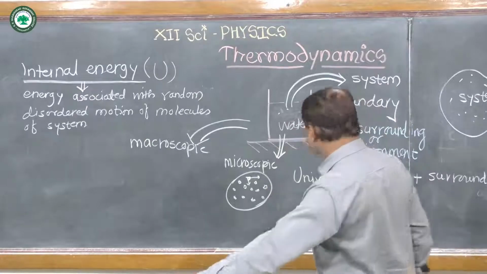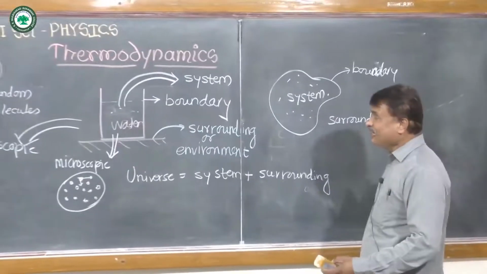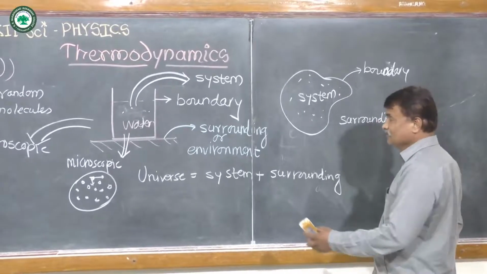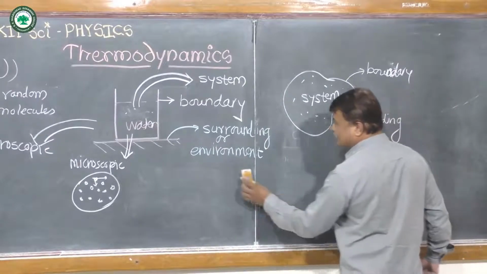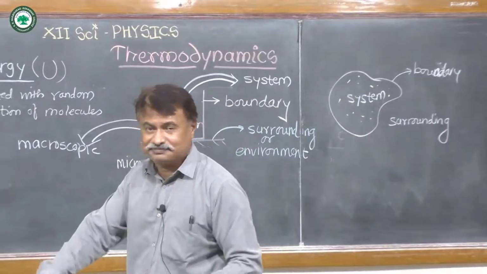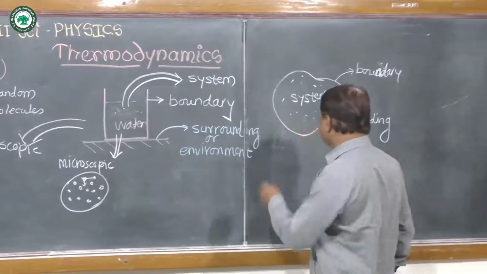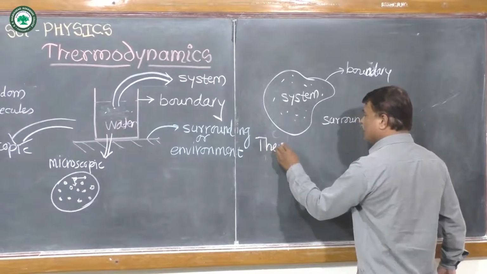Now concentrate on this diagram again. We have to study the definition of system. In case of thermodynamics, it is called a thermodynamic system, and we define the thermodynamic system from this diagram. What is a thermodynamic system?